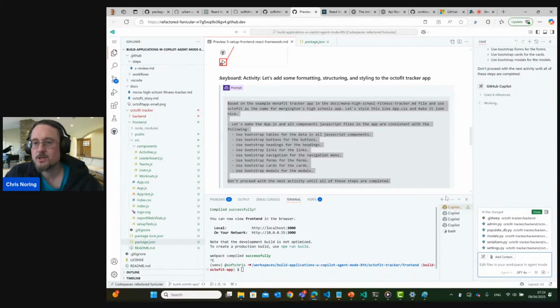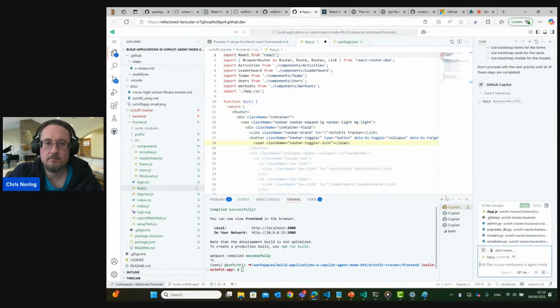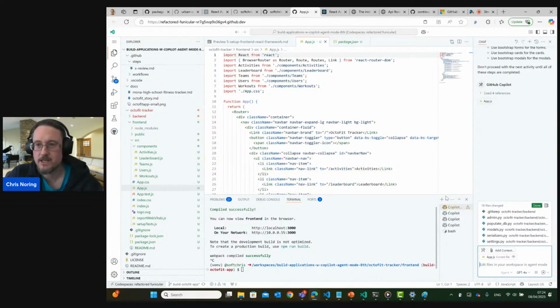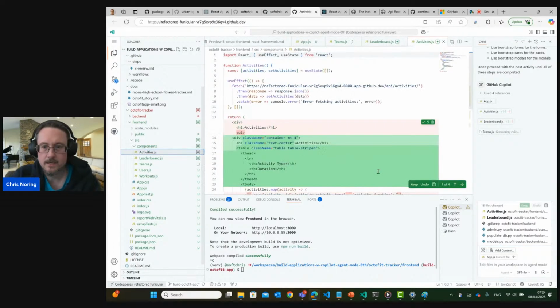So I'm half expecting some magic and half expecting that I probably need to tweak something anyway, but at least I will get some kind of initial nice proof of concept appearance. So now I'm curious about all the edits, and I'm fully expecting it to use cards and other nice components as part of Bootstrap. And I can see it's working hard here, and I can acknowledge all of these changes.